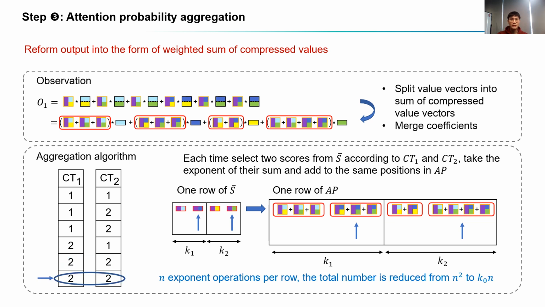Note that in each iteration there is an exponent operation, and there are in total n iterations. Thus, n exponent operations are needed to aggregate one row of scores, which is the same as row-wise softmax in ordinary attention. The total number of exponents is reduced due to fewer queries.